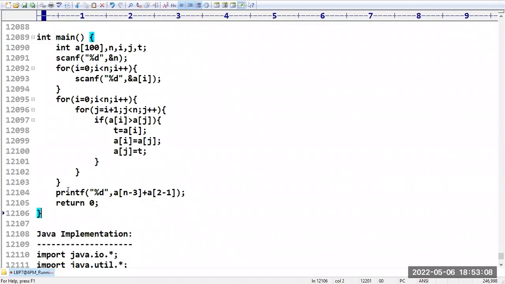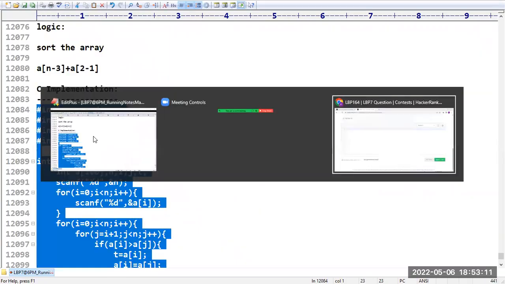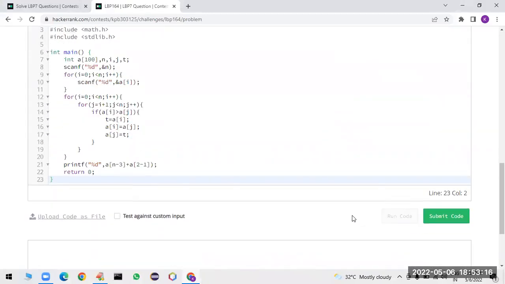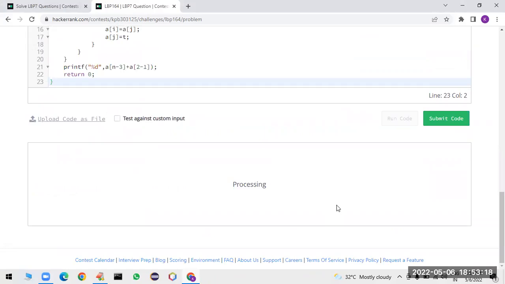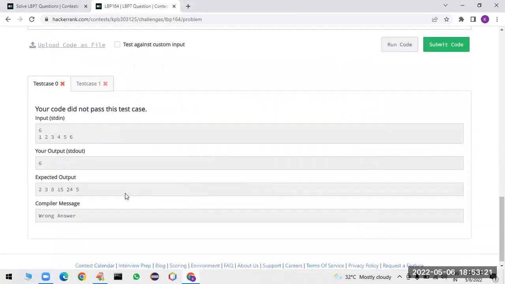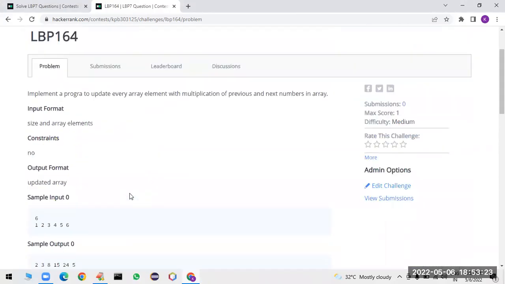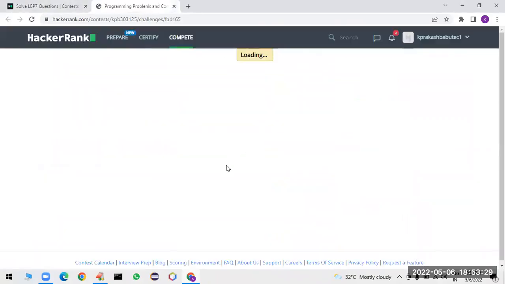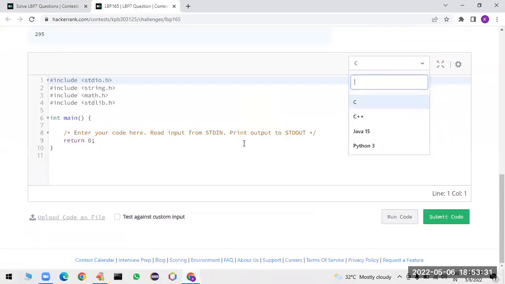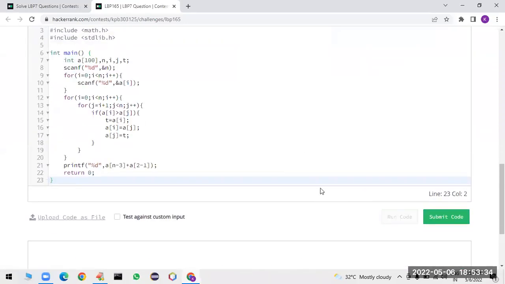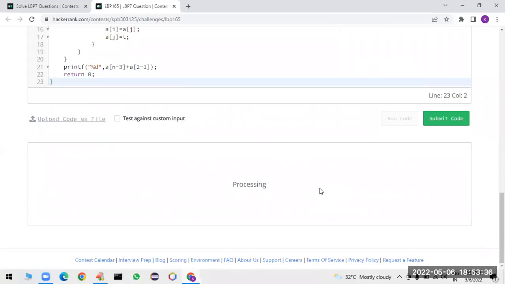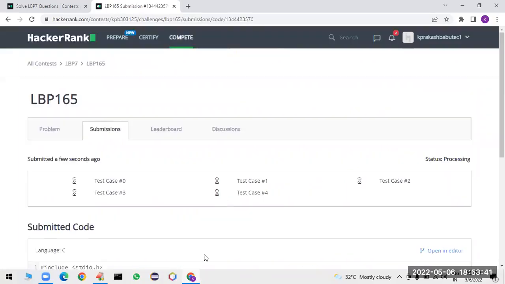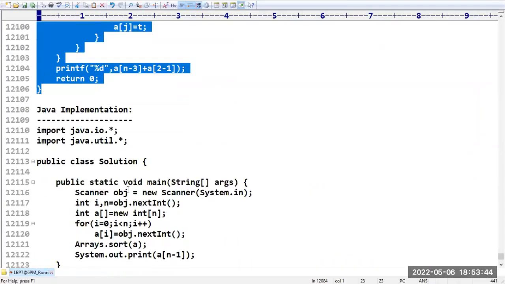That's all. So let me take this C language code. Is it going to work or not? Let us run the code. One minute. Expected output, what is this? Sorry, we need to take 165. So let me take the C language implementation and let us run the code. Yes, perfectly working. So the same logic we have to implement in Java also.